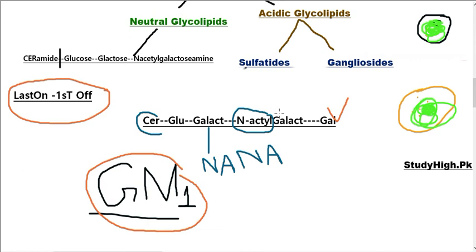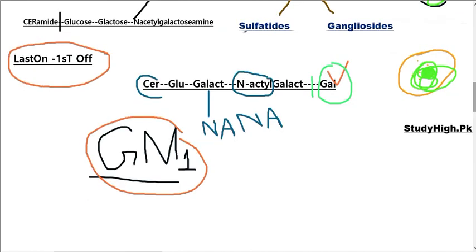So what does the lysosome do? The lysosome causes the breakdown of the component that was added last, first. So first we need to break this linkage so that galactose is removed, and the remaining component will be broken down into different pieces by different enzymes. For the removal of this galactose from this compound, the enzyme used by our lysosomes is beta galactosidase.